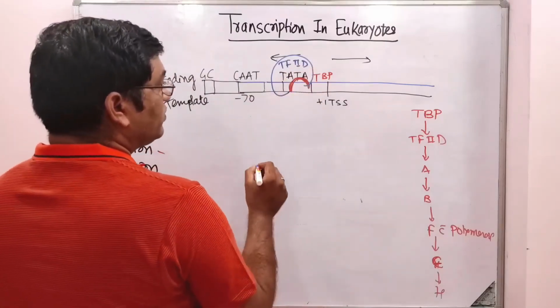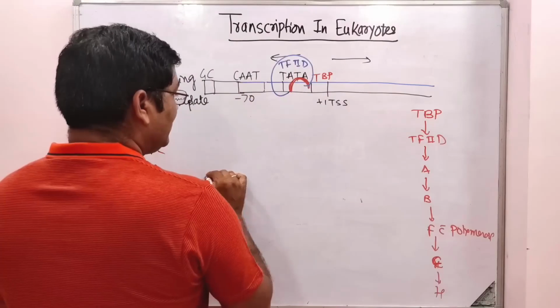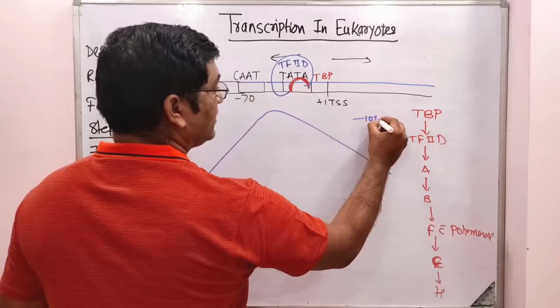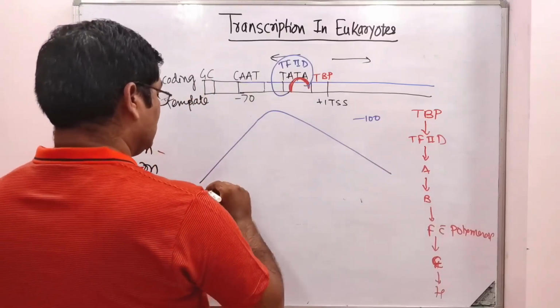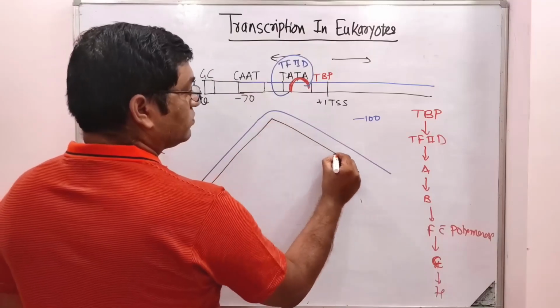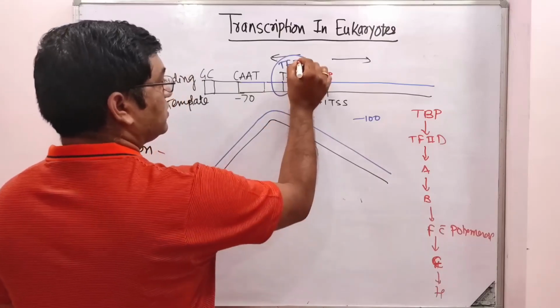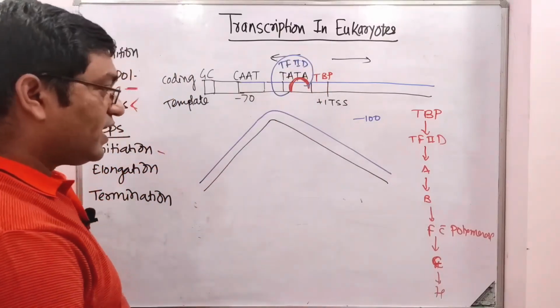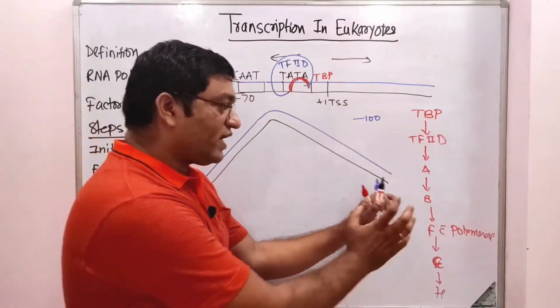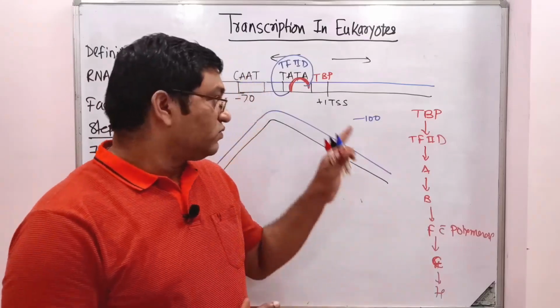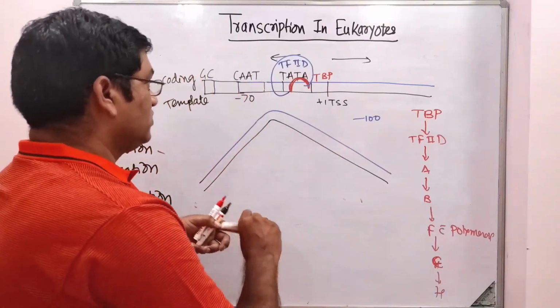Then after attachment of TFIID, bending of DNA occurs, near about 100 degree bending of DNA. This is because of TFIID, and due to this bending all these factors work in a coordinated manner.